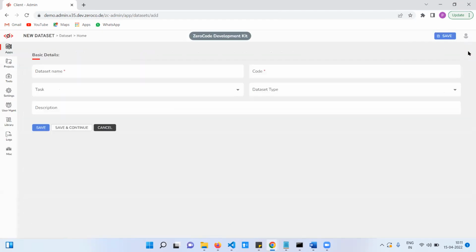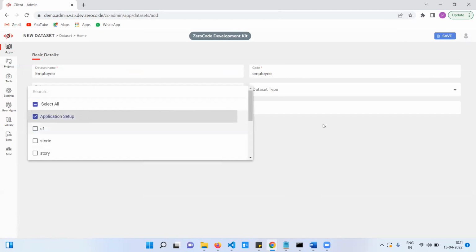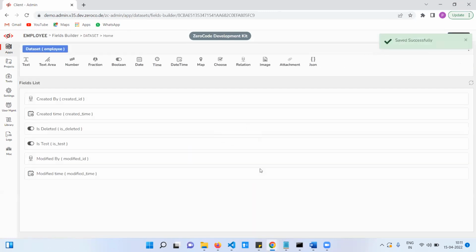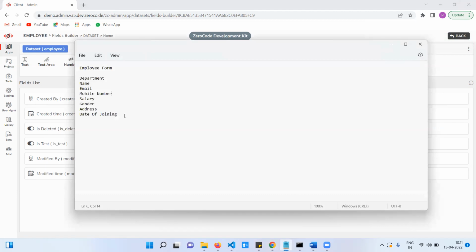Click on this, enter the data set name, employee. And the data type is SQL. Click on save and continue. When you create the database, these are the default columns that will be created. Now I am going to add these columns into the dataset.